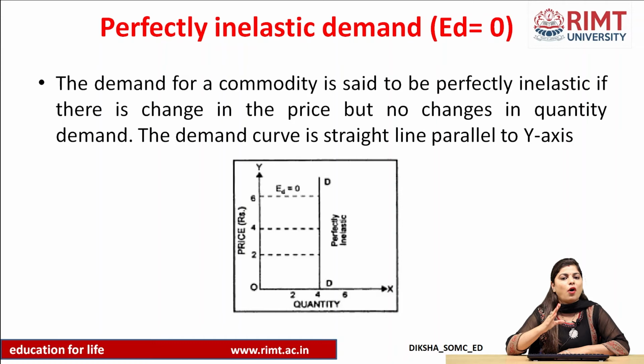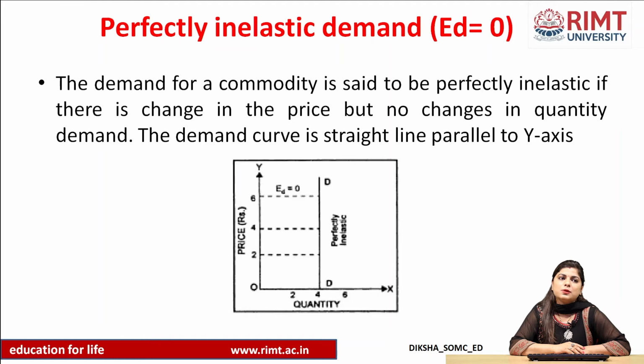The price of this product is changing and the quantity demanded remains the same, it remains uniform, and the elasticity of demand is 0 in this case. The demand curve, that is DD, as shown diagrammatically, will be vertical, parallel to the y-axis. We can also observe the price line changing from 2 to 4 to 6, but the quantity demanded is the same, and the price can vary.